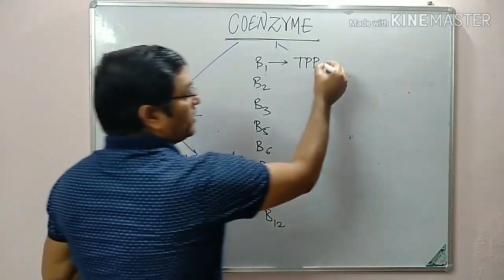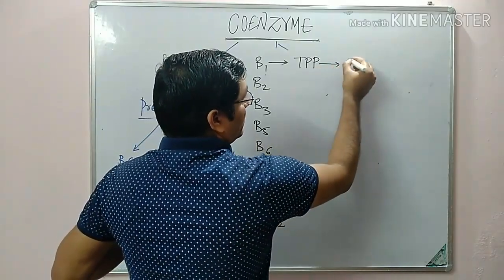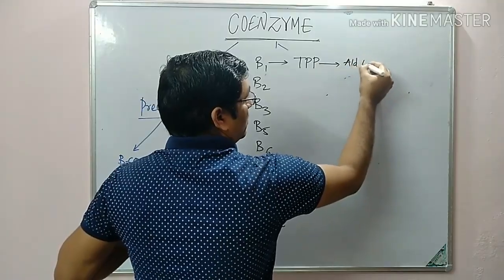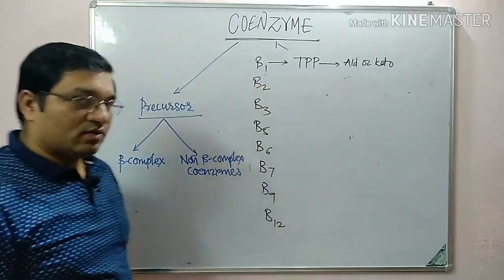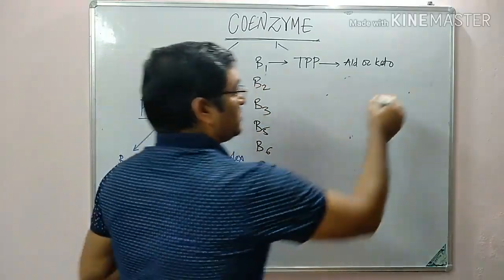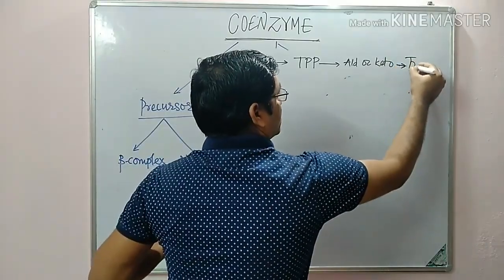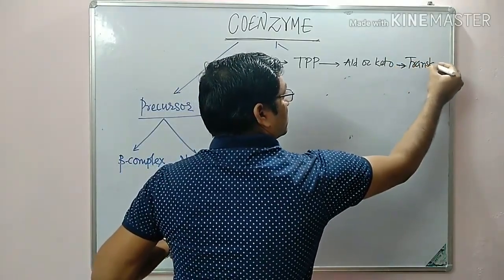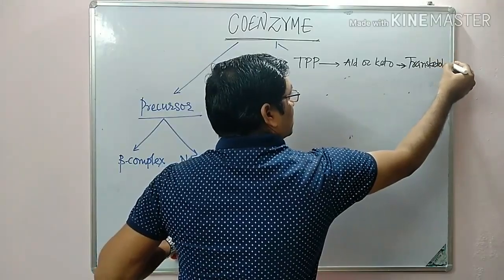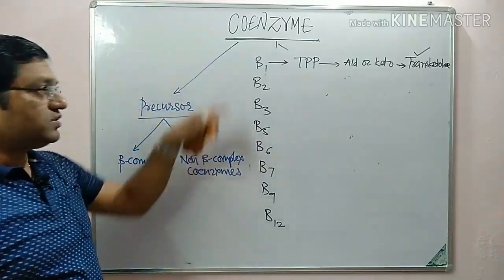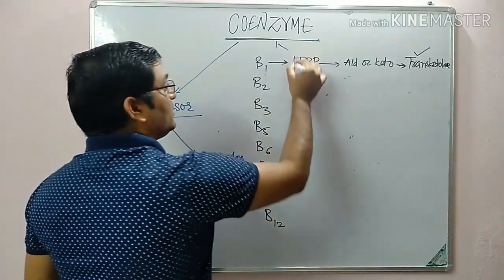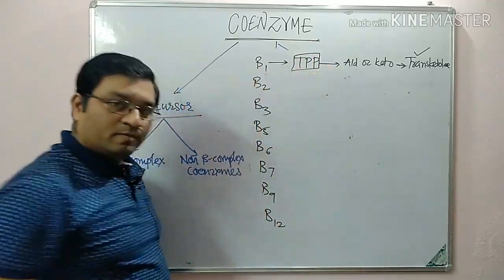It is involved in the transfer of aldehyde or keto group. The example of enzyme is transketolase. It is in the HMP shunt. So this is the first coenzyme, that is TPP, thiamine pyrophosphate.